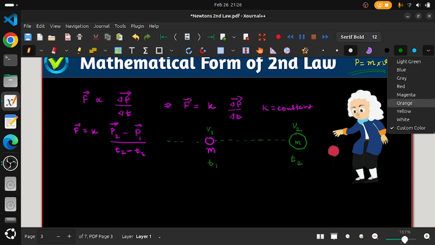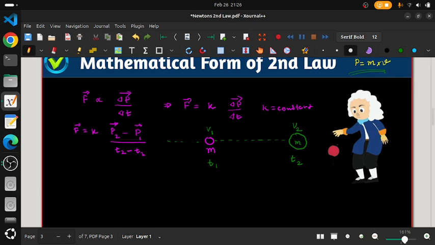Where are we applying the force? In between T1 and T2. Only in this interval is your force applied. Before that it was in uniform motion. Uniform motion means its speed was constant, but now we applied a force. So either the speed is increasing or decreasing. Here I am considering that the speed is increasing.